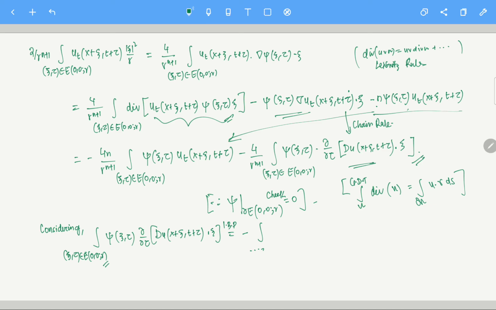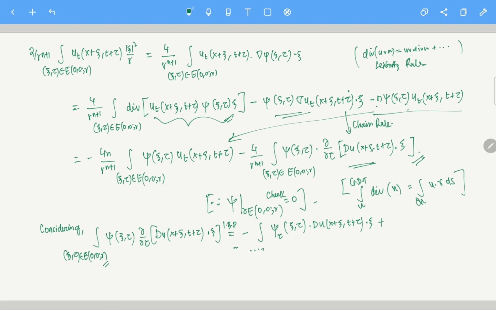So if that is the case, it will become xi tau with it. I am taking the derivative on the other part; with integration by parts, the derivative is getting transferred here. Phi tau at the point xi, eta, and then you have du at x plus xi, t plus tau, dot psi. So this is the term.